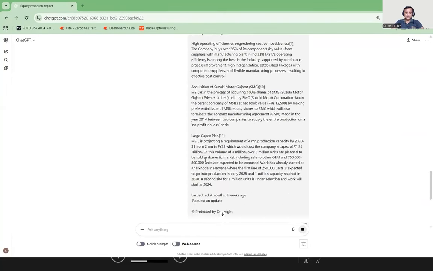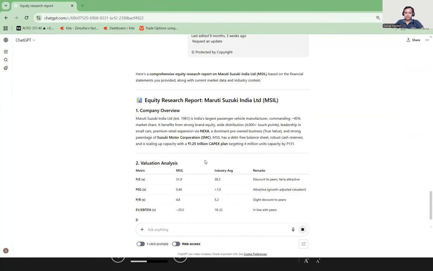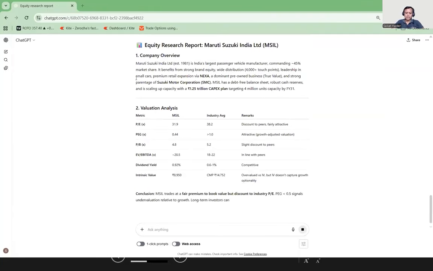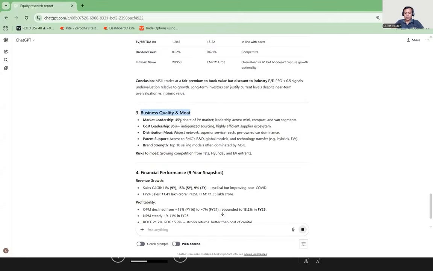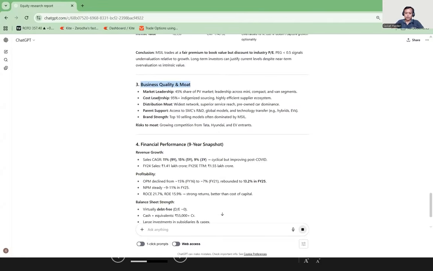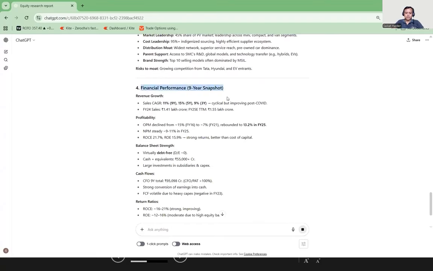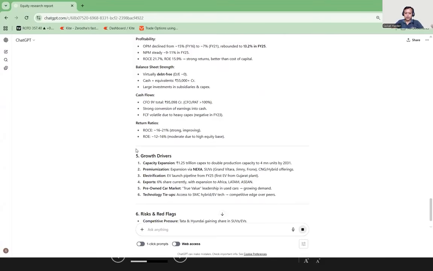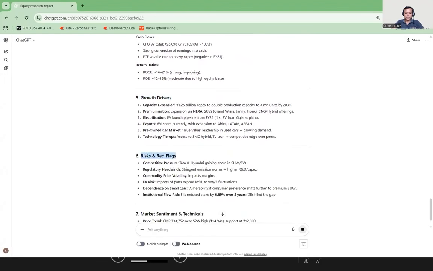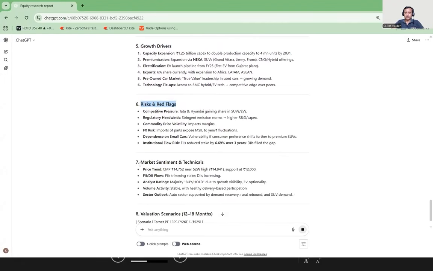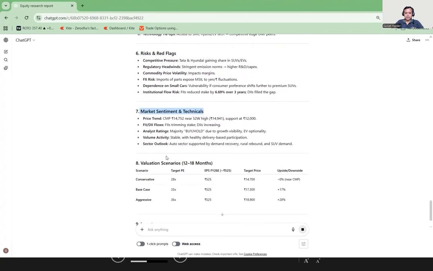So I think it is giving your analysis. You can see the analysis has started. It gave a company overview, and this is how the equity research gives an overview, a valuation analysis. Now, business quality and more; you can see this is a Warren Buffett economic moat. You can see over here. Now, you can see this is the performance for 9 years. We already gave you the screenshot. Now, growth drivers it has provided, and risks and red flags that are already given to you. And then market sentiment is there.